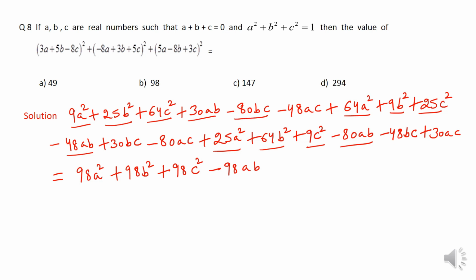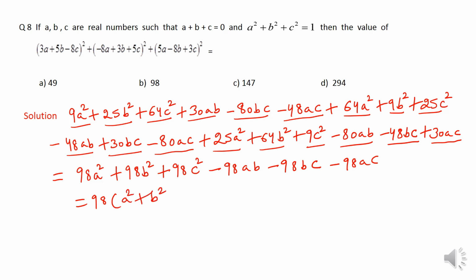Now we take minus 80BC minus 48BC, it becomes minus 128BC, and plus 30BC, it becomes minus 98BC, right? And now we have to take the terms of AC, that is minus 48AC minus 80AC, it becomes minus 128AC plus 30AC, it becomes minus 98AC. So that means if I take now 98 common inside the bracket, I am going to have A square plus B square plus C square minus AB minus BC minus CA.